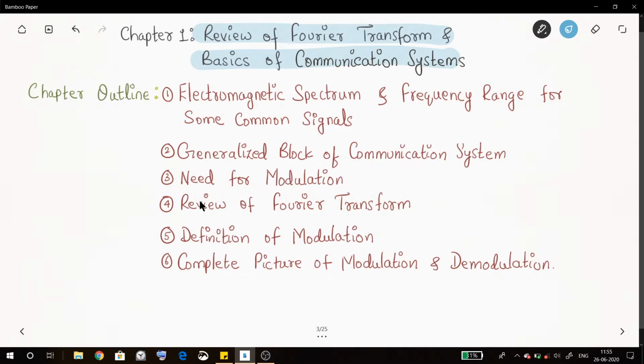Then we will see a concept called modulation, which is very important in communication system, and we will see why we need that modulation concept in communication system. Then we'll start reviewing Fourier transform, which is very important for our understanding of communication system. And then we will see the definition of modulation. There are various definitions for modulation, we will see that. And at the end we will try to get a complete picture of modulation and demodulation together. Right, so let us begin with the first topic.